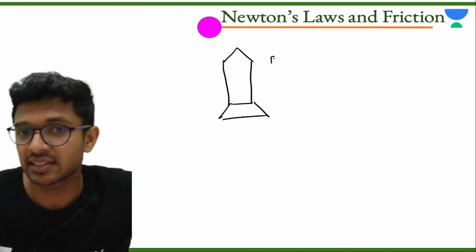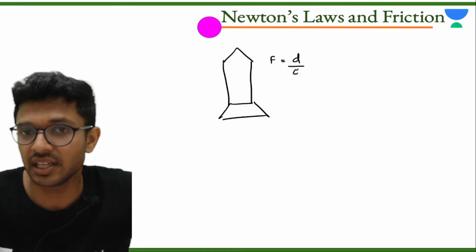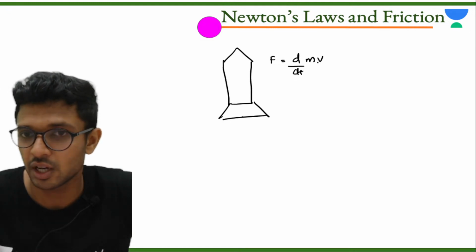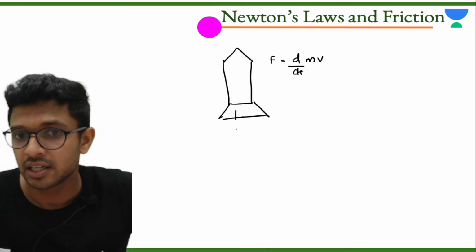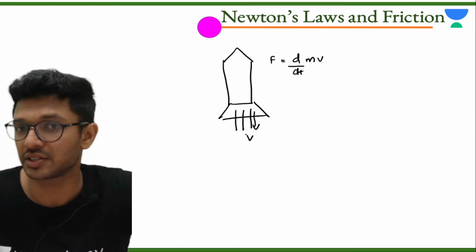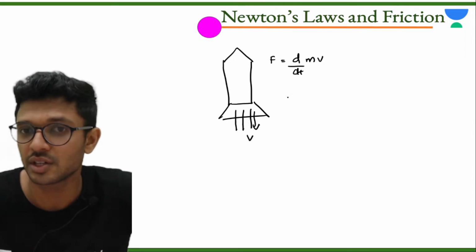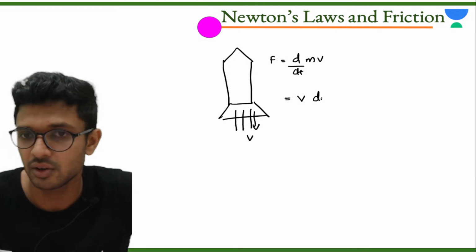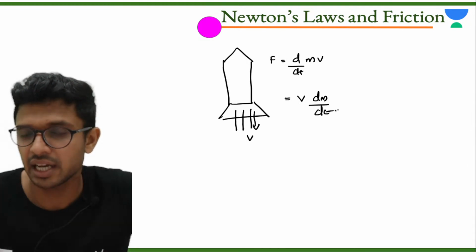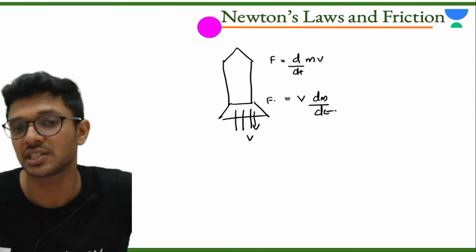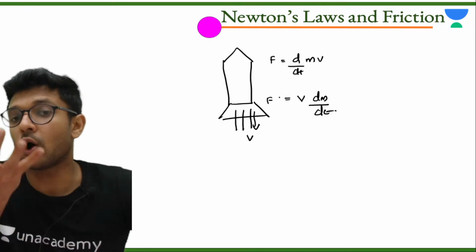So in that case, F will be equal to d by dt of mass into velocity. Here, the fuel will be coming out of the rocket with a constant value of velocity v. So velocity will be a constant here. So v will be coming out. It is v into dm by dt. This will be the equation for the force given on the rocket.